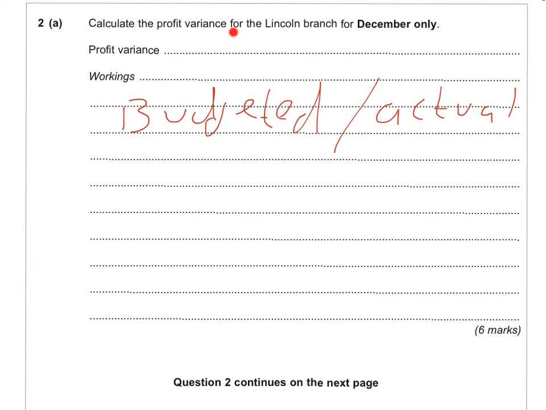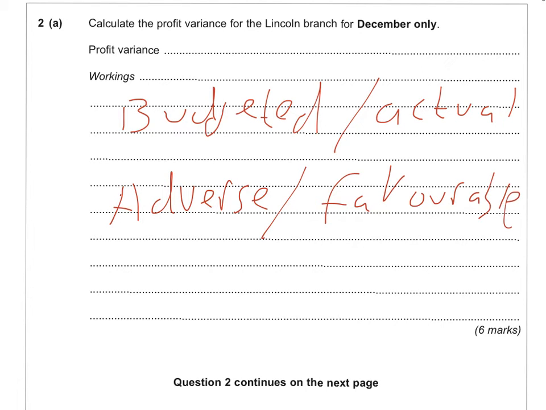So, as the question is asking for the variance, our answer should state whether this is adverse or whether it's favourable. If you remember from the previous slides, you should know that adverse would mean anything that has a negative impact on profits, as favourable would be anything that has a positive impact on profits.